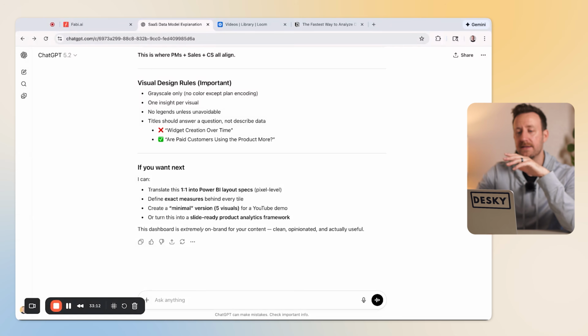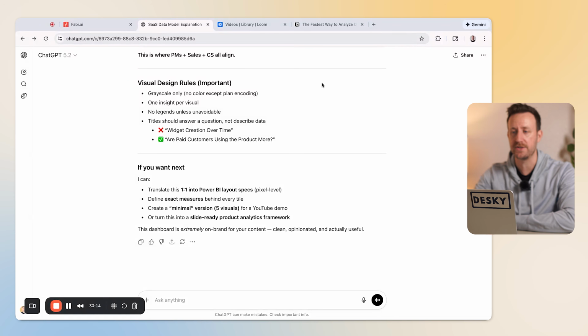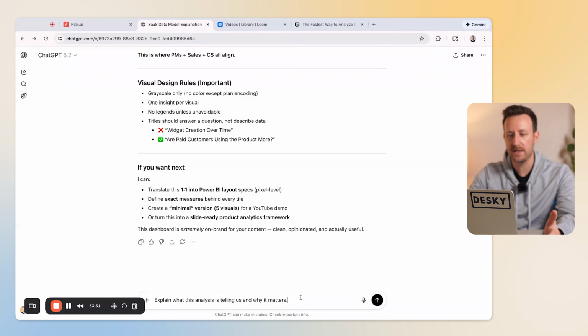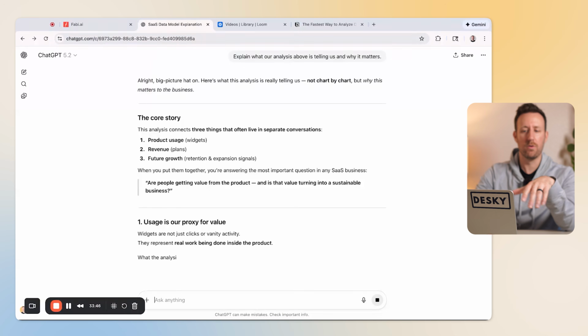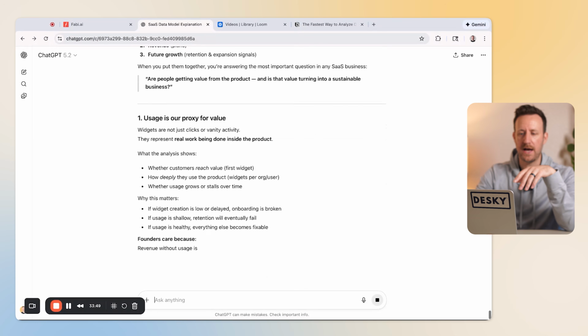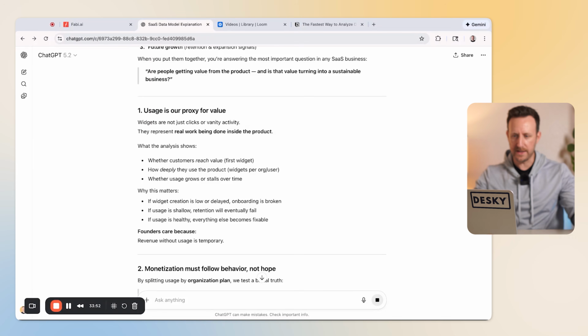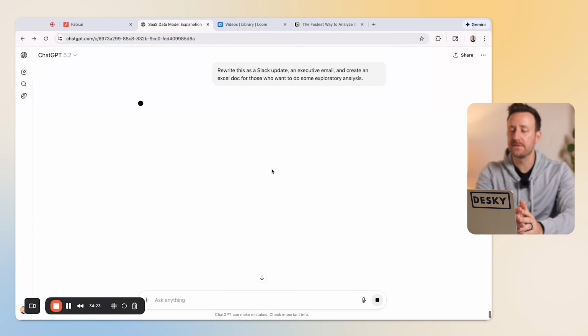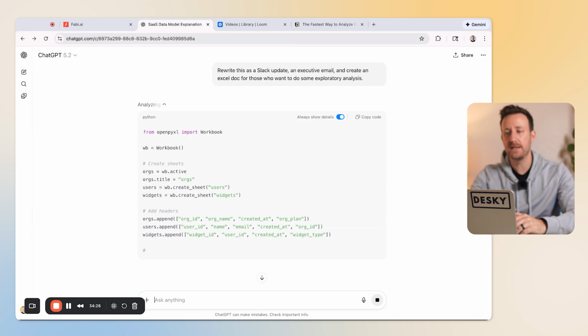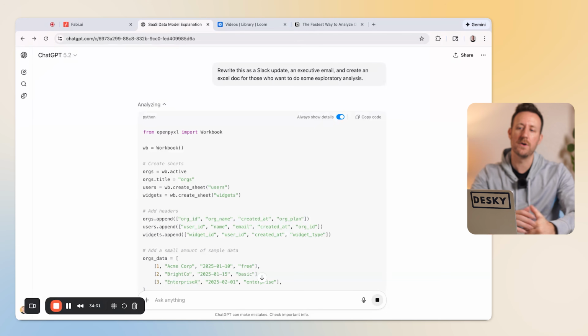And so now we're going to take that same approach and do the same thing in ChatGPT. Let's say this: explain what our analysis above is telling us and why it matters. It's going to be a little bit more specific there. So here we got the core story, usage is the proxy for value. So it's giving us a complete breakdown of our analysis. Super helpful. And I'm going to ask it the same question I asked our other tool: rewrite this as a Slack update, an executive email, and create an Excel doc for those who want to do some exploratory analysis. And so here we go.